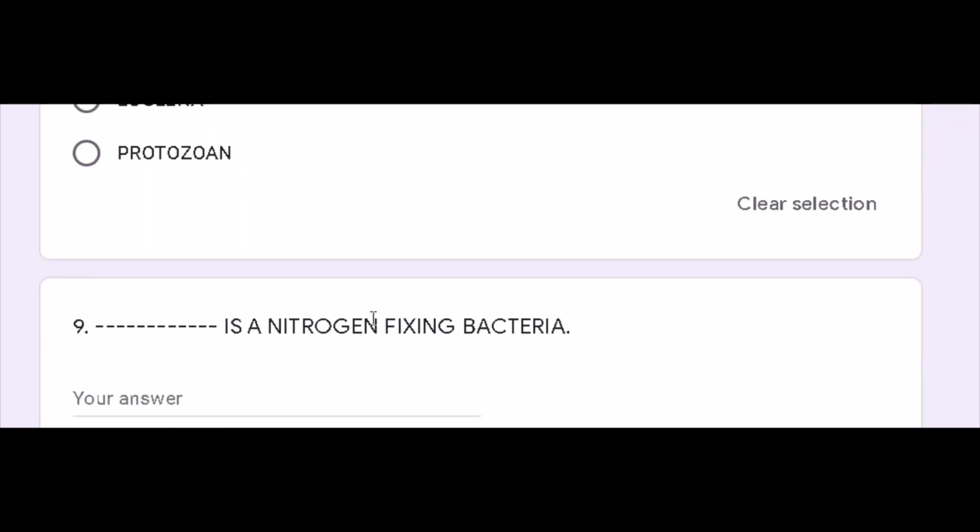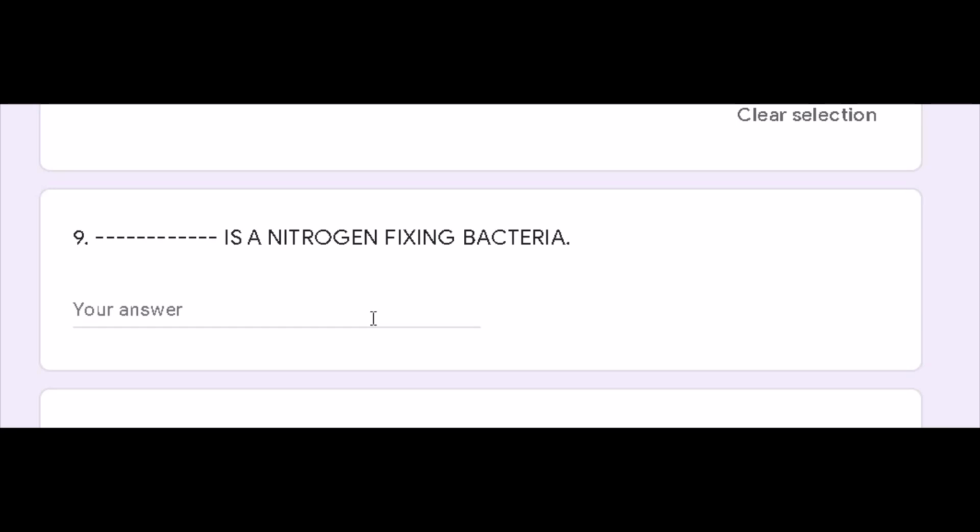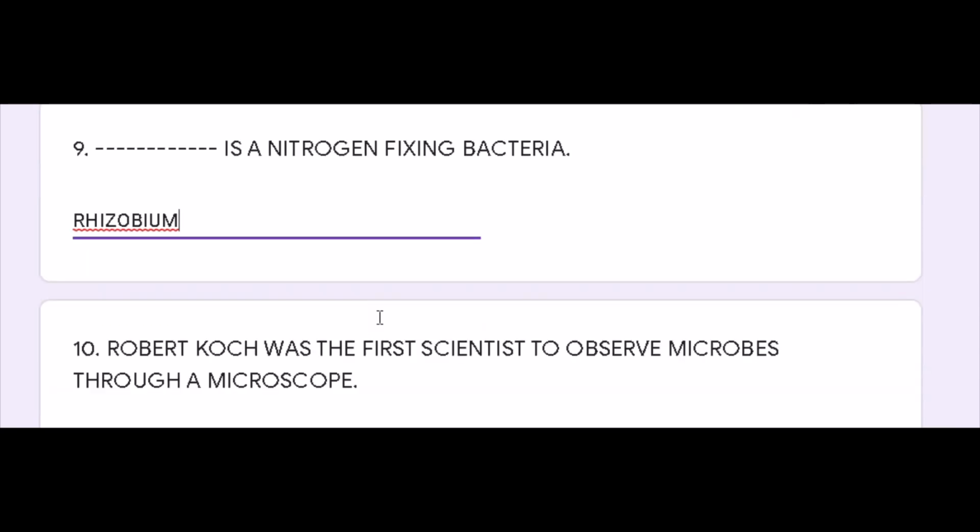Now we will move to question number 9. Dash is nitrogen fixing bacteria. So name the bacteria which is responsible for fixation of nitrogen. When we did nitrogen fixation, we studied that Rhizobium is a bacteria which is responsible for the nitrogen fixation. This Rhizobium is found in the leguminous plant, in the root nodules of the leguminous plant. So the correct answer is Rhizobium.